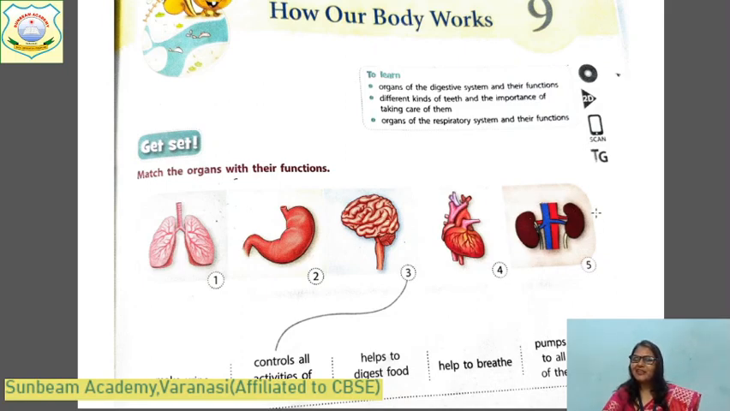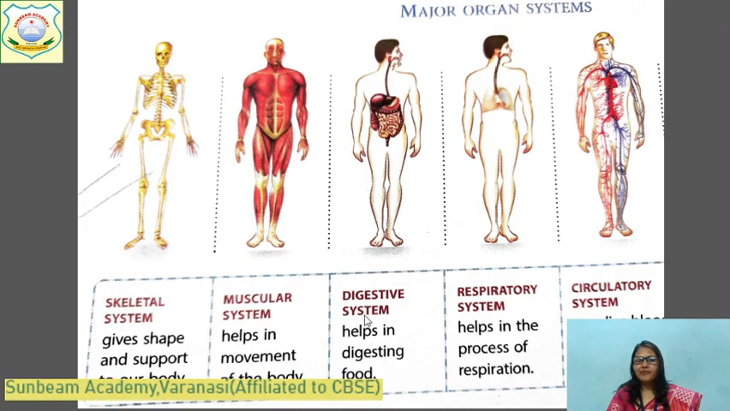This is the pair of kidney. And what is the use? What is the function? It makes urine. Okay. Excretory system. It is the organ of the excretory system. Let's read in detail. Children, these are the major organ systems of the human body.